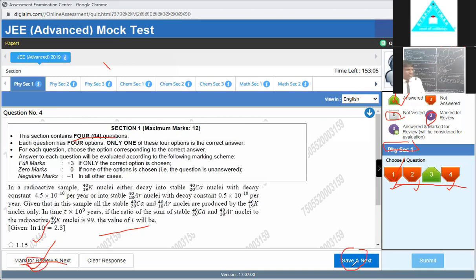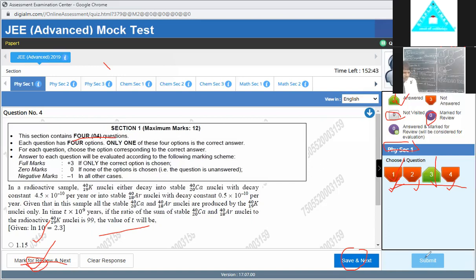Save and Next means that whether you answer or not, you move ahead. If you answer and then Save and Next, then you see it as a 3, in green. But if you did not answer and you want to go to the next question, then you see it in red. Okay, so this is the thing.